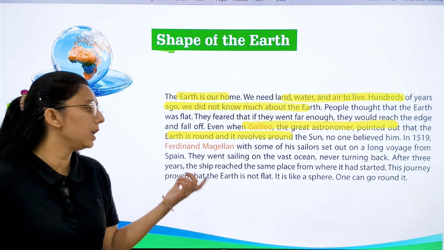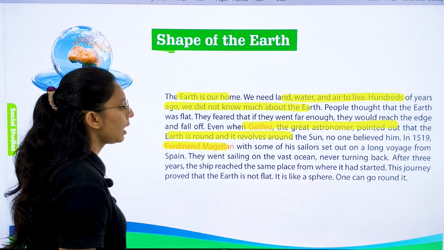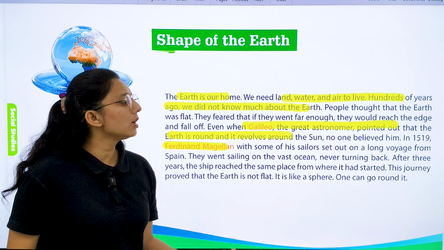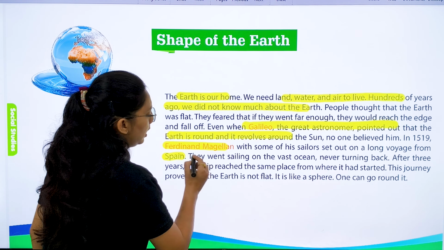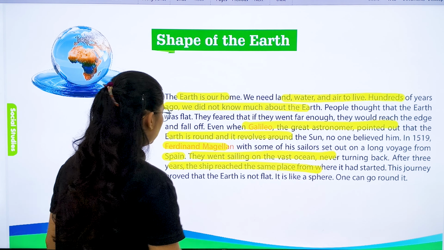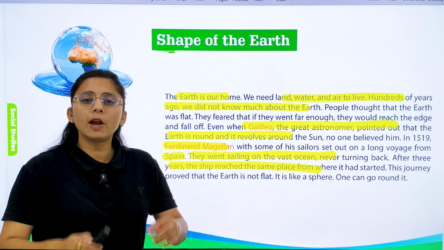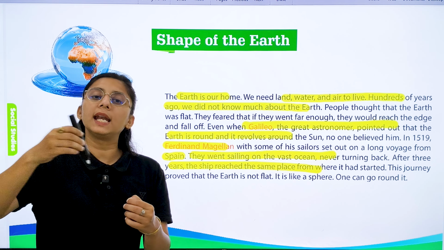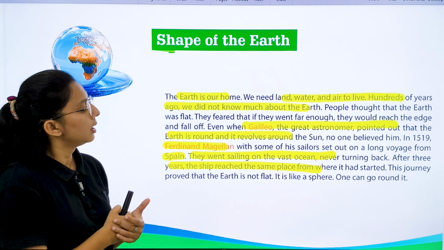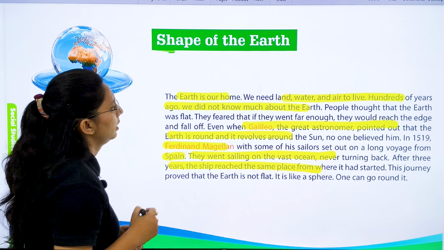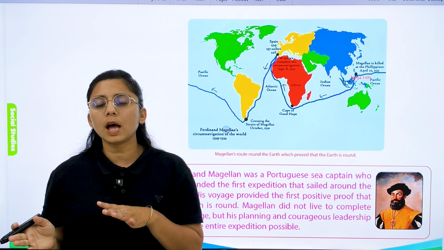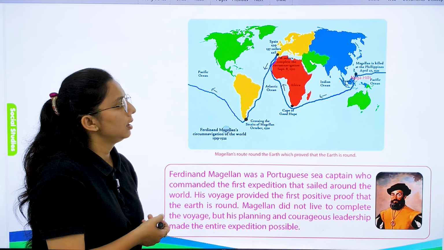But in 1519, there was a sailor known as Ferdinand Magellan. He went on a long voyage from Spain. They went sailing on the vast open ocean, never turning back. After 3 years, the ship reached the same place from where it started. And he proved that the Earth is round in shape. You can see like this, he did a voyage and found that the Earth is round in shape.